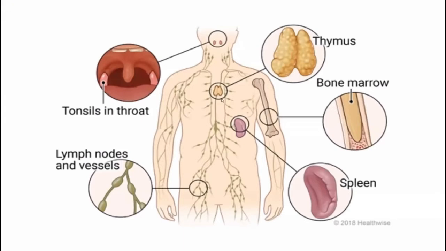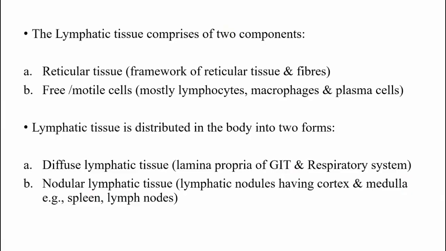These are the lymphatic organs of the body. Now, lymphatic tissue comprises two components.